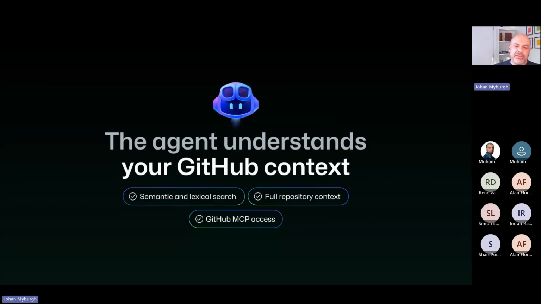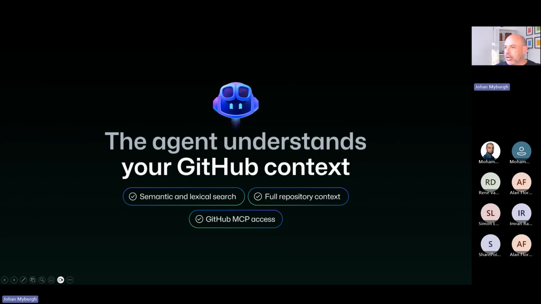The GitHub agent understands your context. So the first thing we did is we gave it access to the GitHub semantic and lexical search. So as opposed to every time you are executing a command in Visual Studio Code, for example, taking your repo content and passing that repo content over to the prompt, we can just do retrieval augmented generation against the semantic search, and that allows the Copilot to generate the content alongside your content, very similar to how Copilot generates your email lists and things like that.